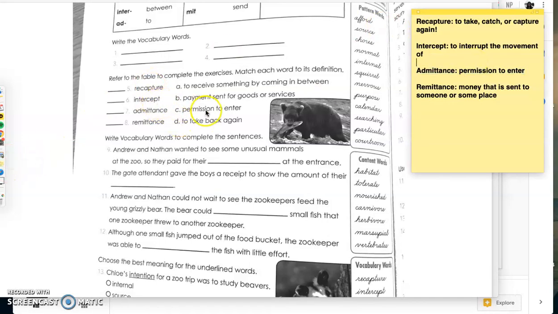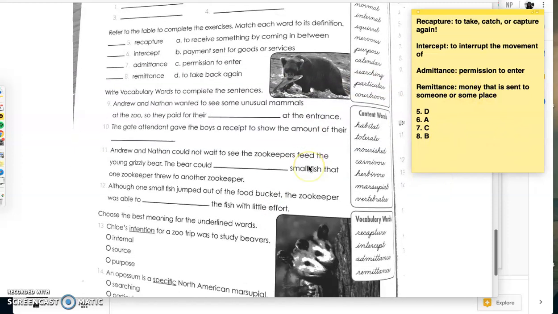All right, so now let's match the words. So recapture, we said, is D, to take back again. Intercept, to receive something by coming in between, A. Number 7, admittance, permission to enter, C. And number 8, remittance, payment sent for goods and services, B.